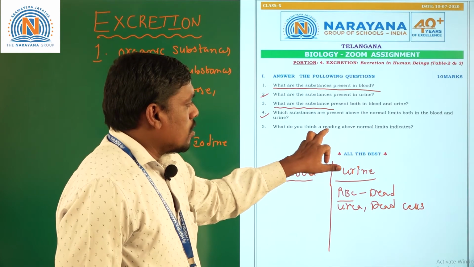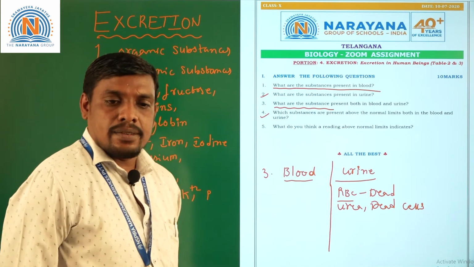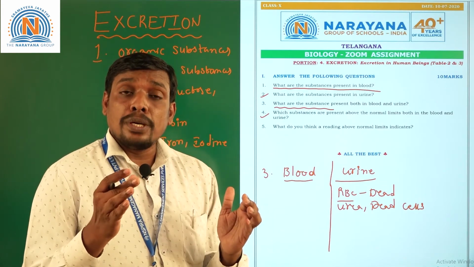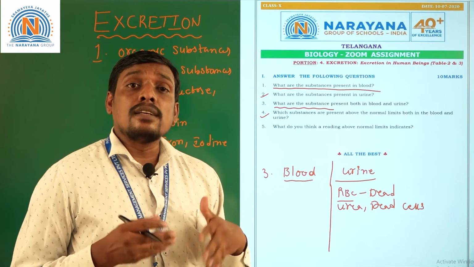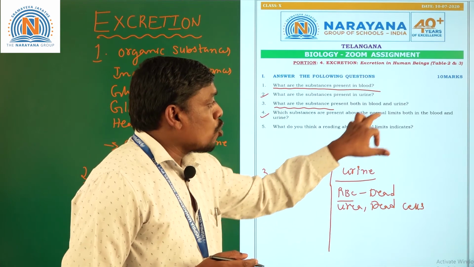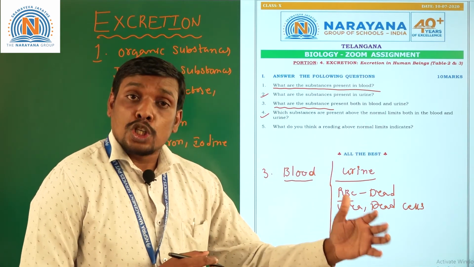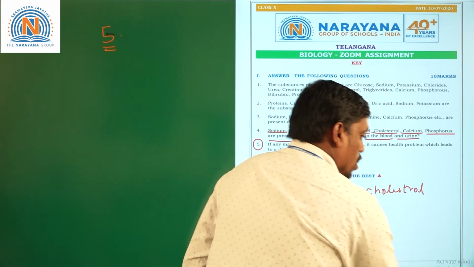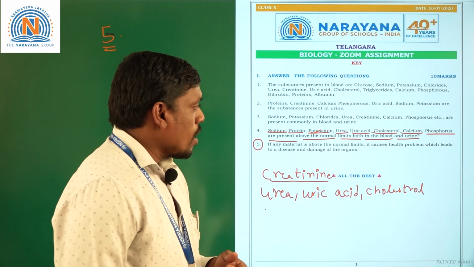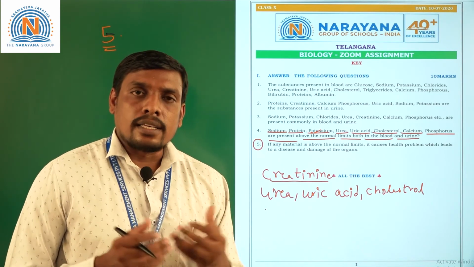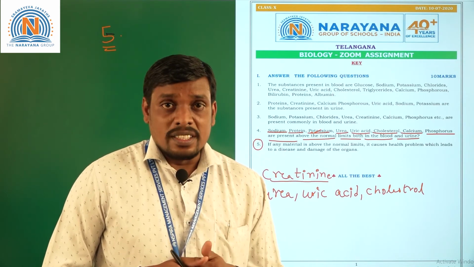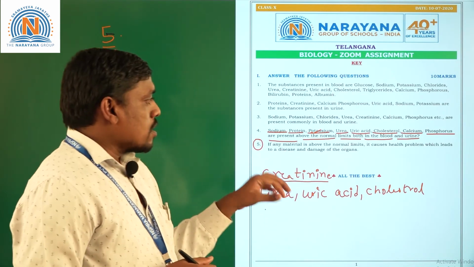What do you think a reading above normal limits indicates? As I said, creatinine should be below the normal level; then only the kidneys can function well. If any material, like creatinine, is above the normal limits, it causes health problems like kidney failure, stones in the kidneys, and other kinds of diseases. Okay, so this is the conclusion.